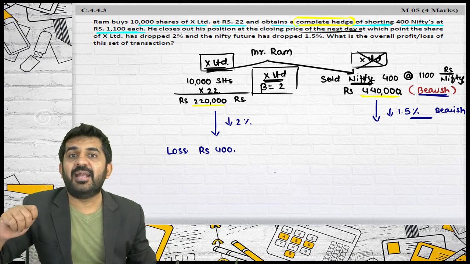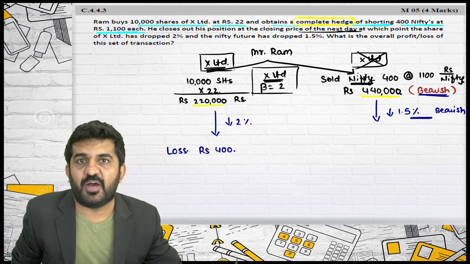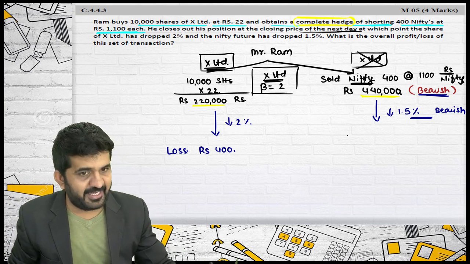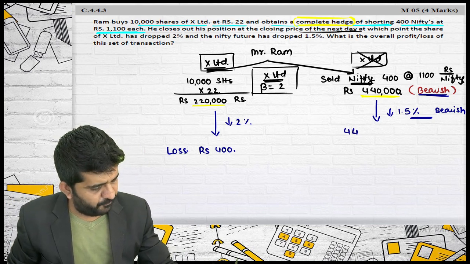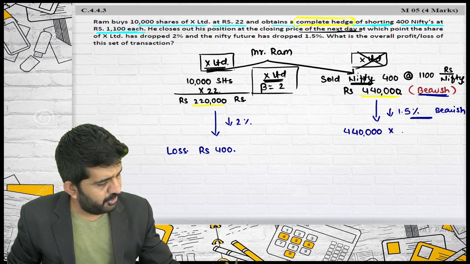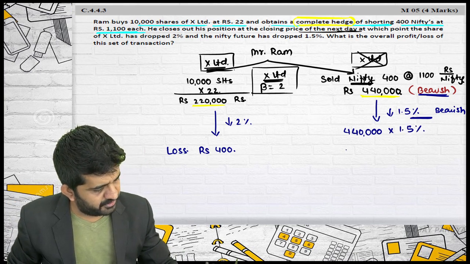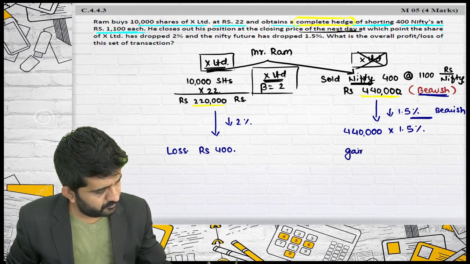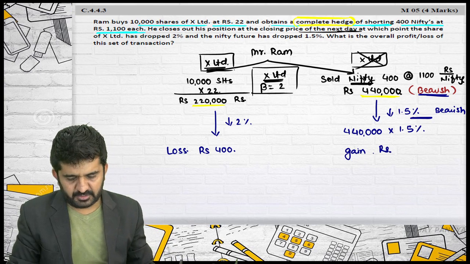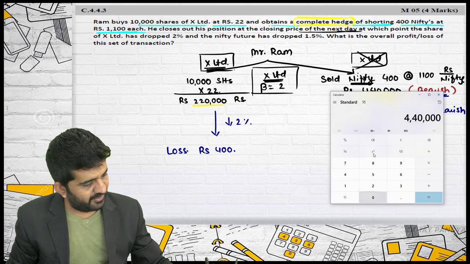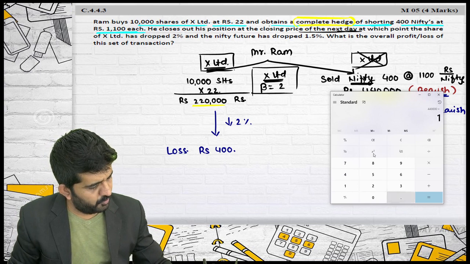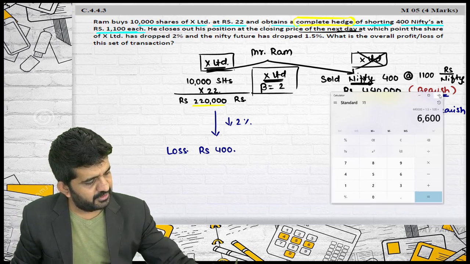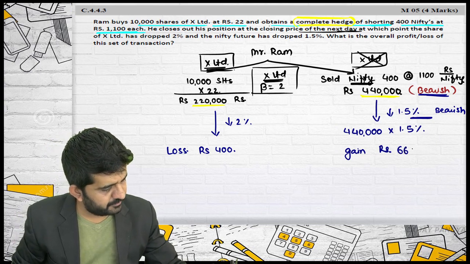In settlement, I will be getting this 1.5%. Settlement by differences. Is it alright? So how much I will be getting is 4,40,000 into 1.5%. That will be my gain of rupees 4,40,000 into 1.5%. It is 6,600 rupees.